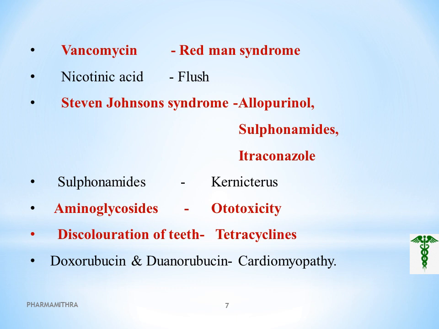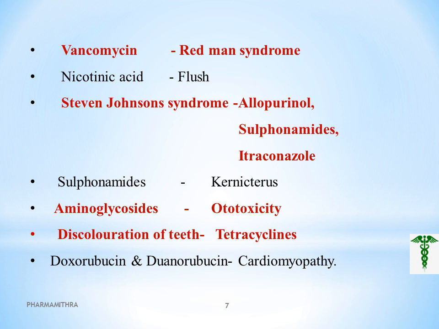The next is the drug showing a flushing effect, that is nicotinic acid. And next is Stevens-Johnson syndrome. This Stevens-Johnson syndrome is caused by three categories of drugs: allopurinol, sulfonamide, and itraconazole.